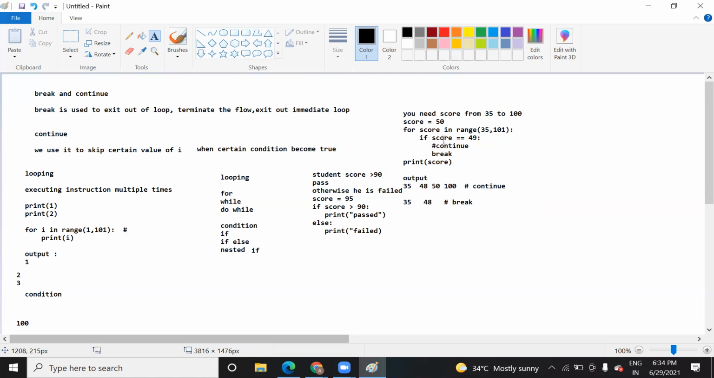As this condition becomes true, you skip that value of score and start from the next value. In case of break, once the condition is satisfied, you break immediately from that particular value.